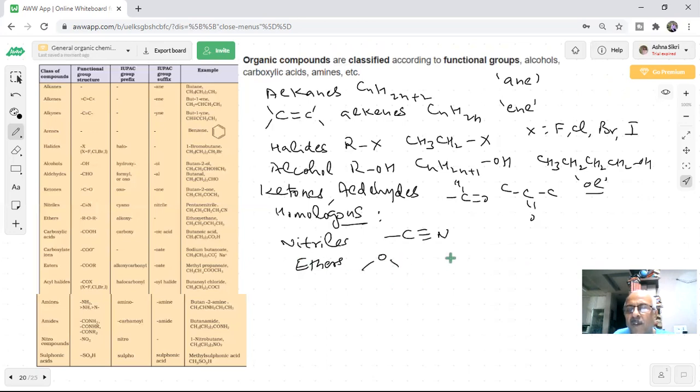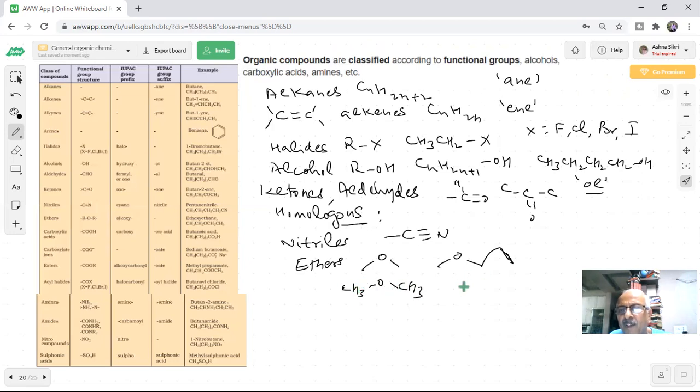if I write this, what will be the IUPAC name of this ether? What is this? This is CH3OCH3, methoxymethane.